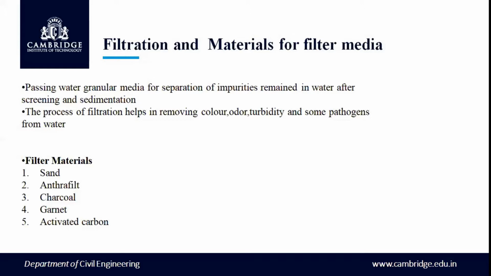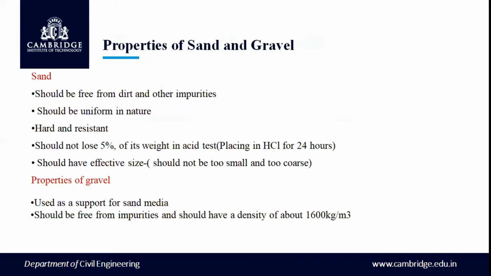What are the filter media materials? There are several types of filter media available: sand, anthracite, charcoal, garnet, activated carbon, etc. Sand is widely used. The properties of sand and gravel: the sand should be free from dirt and other impurities, should be uniform in nature, hard and resistant. It should not lose more than 5% of its weight when kept for an acid test.